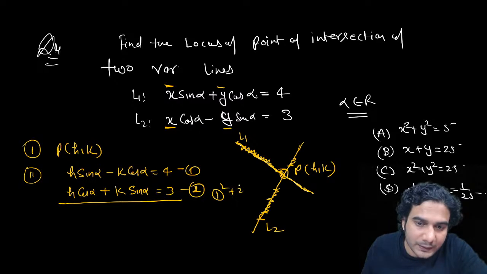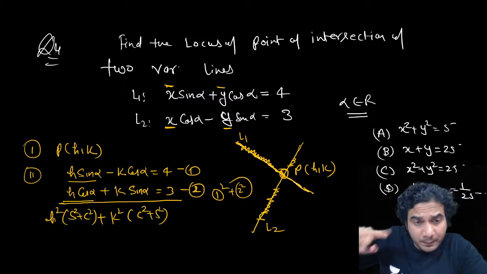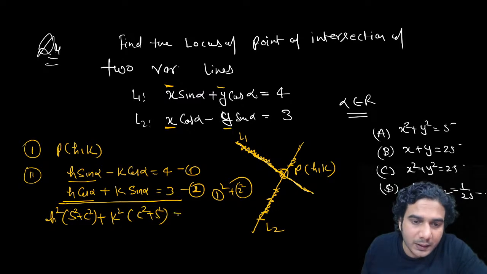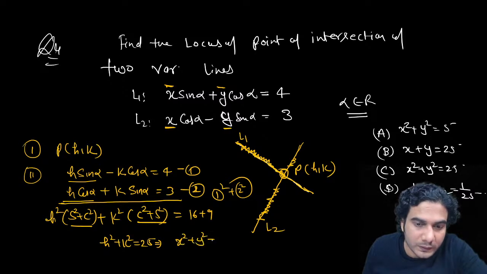First square plus second square. In such equations, directly squaring and adding will eliminate alpha. So you'll get h square sin square, h square cos square. So it is h square times sin square plus cos square, plus k square times cos square plus sin square, and minus 2hk sin alpha cos alpha plus 2hk sin alpha cos alpha will get cancelled. On the right hand side it is going to be 16 plus 9. This is 1, this is 1, so finally you'll get h square plus k square is equal to 25, and the final answer is x square plus y square is equal to 25.